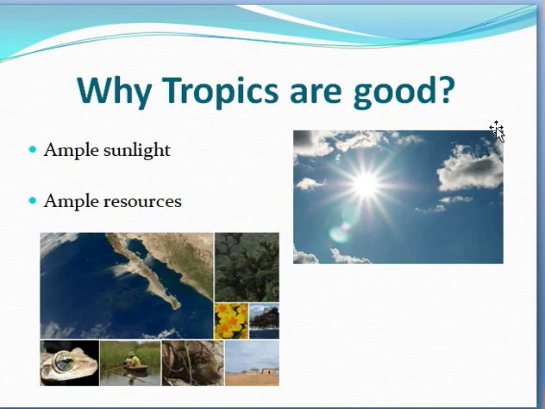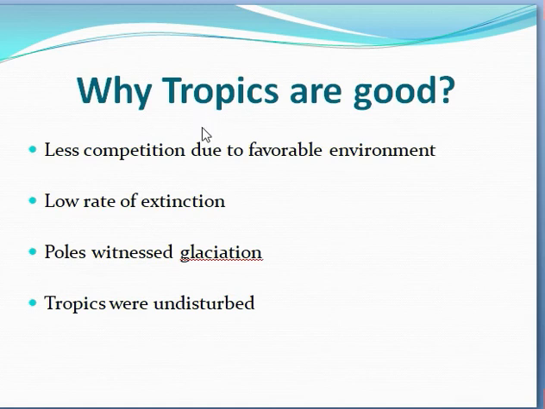Why are the tropics good? Because they receive ample, maximum sunlight, and there are maximum resources. They have maximum resources to survive, and plenty of light for photosynthesis. There is less competition due to the favorable environment and a low rate of extinction.